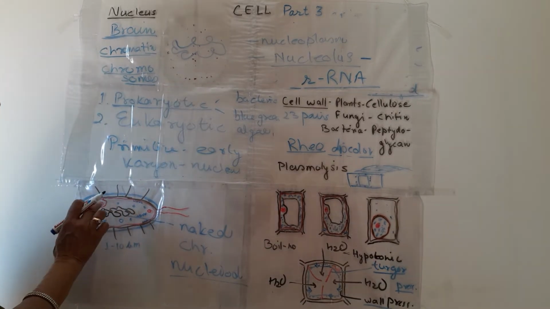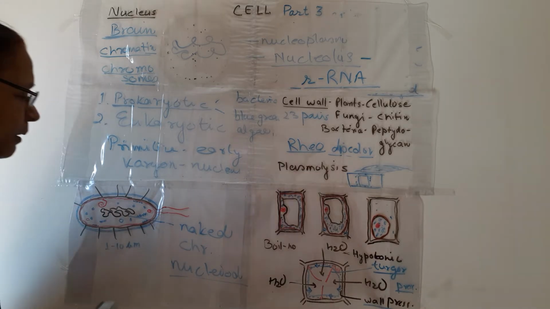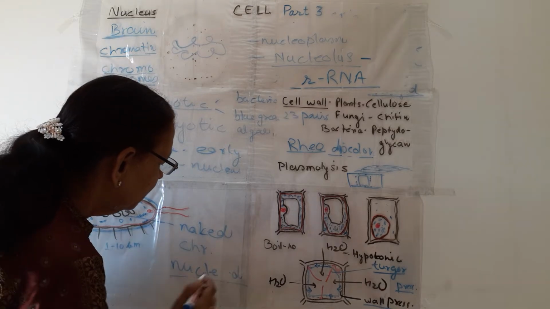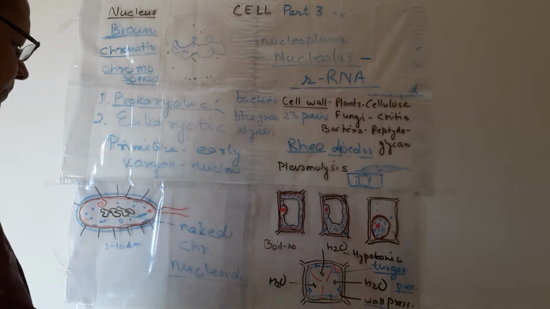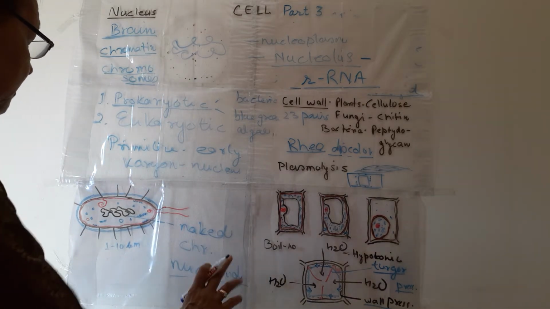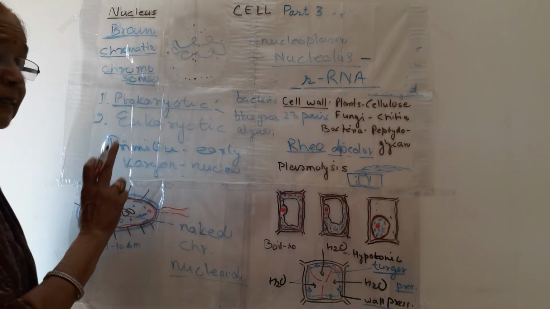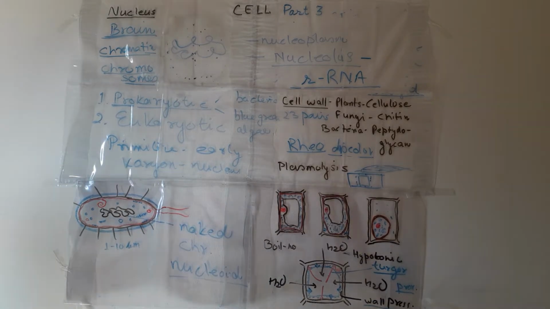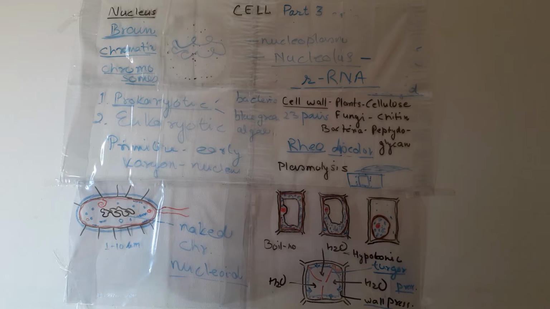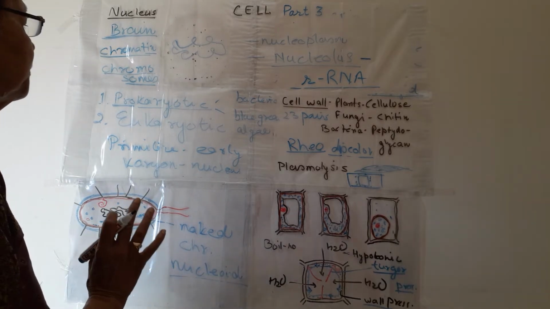So this is not called a nucleus, we call it a nucleoid. It is a single naked chromosome present inside the cytoplasm.